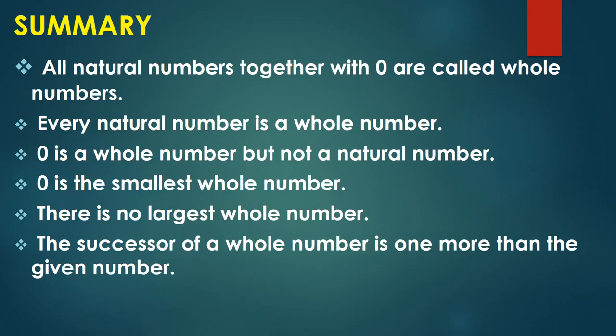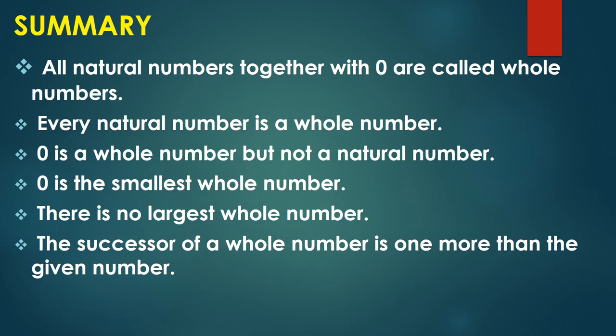0 is a whole number but not a natural number, because whole numbers start from 0 and natural numbers start from 1. Counting numbers are called natural numbers and we start counting from 1. 0 is the smallest whole number.